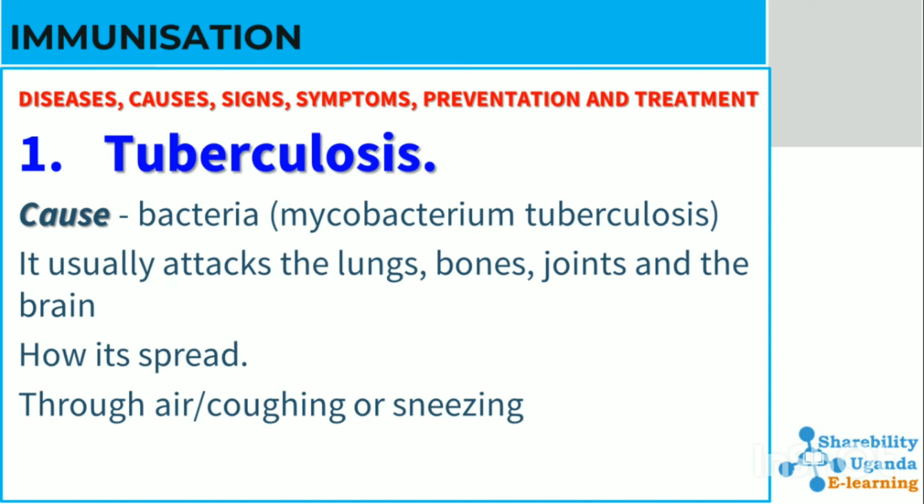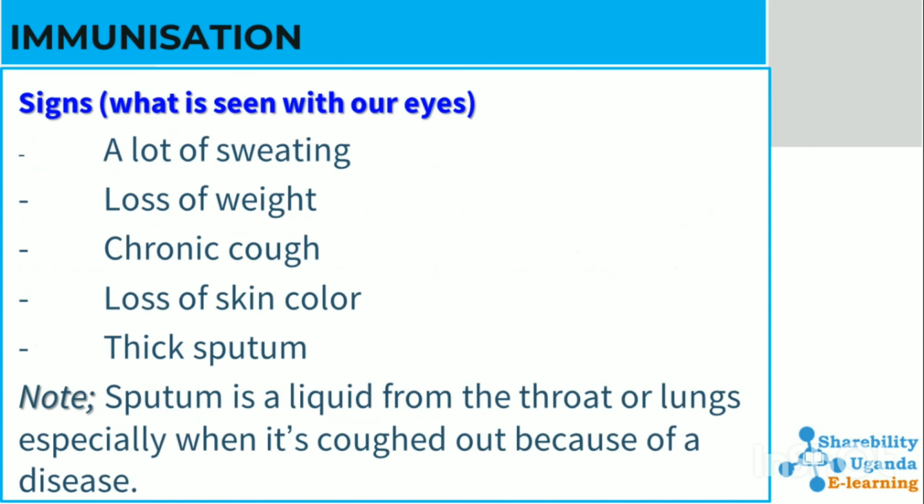Let us begin with tuberculosis, which is caused by a bacteria known as Mycobacterium tuberculosis. It usually attacks the lungs, bones, joints, and the brain. It is spread through coughing or sneezing. That means it is airborne. Signs. What are the signs that you can tell that a person has tuberculosis? A lot of sweating, loss of weight, chronic cough, loss of skin color, thick sputum, and sputum is a liquid from the throat or lungs, especially when it is coughed out because of a disease. It is in form of like mucus.